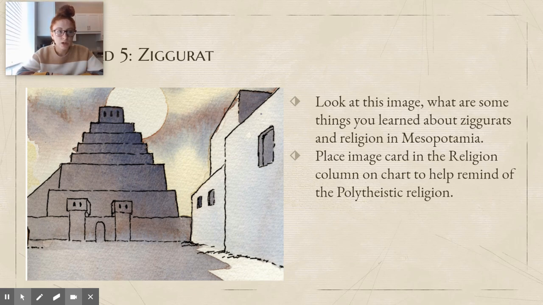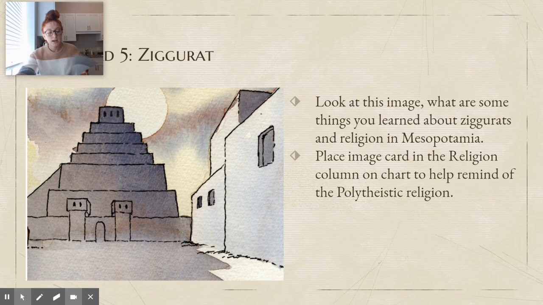We learned that they have gods for all sorts of things like the sun and the water and plants and one of the city, right? So this is part of the civilization of Mesopotamia. It's their religion, okay? And they had a polytheistic religion, meaning believing in many gods and goddesses.